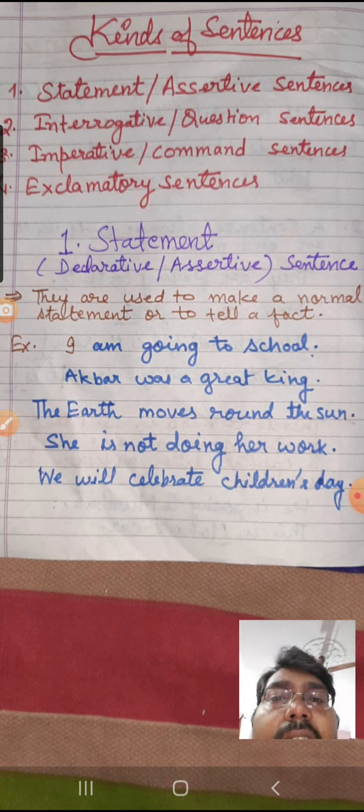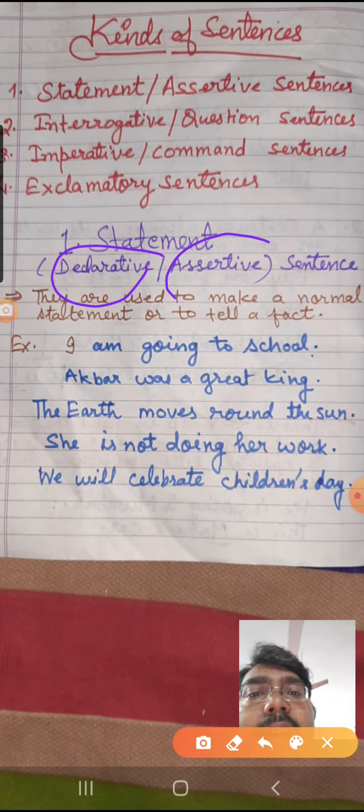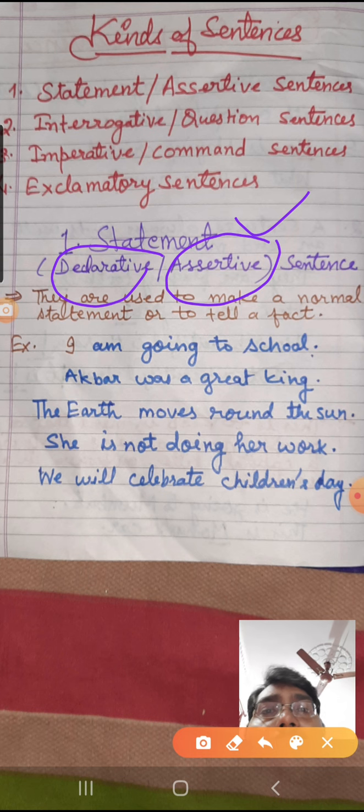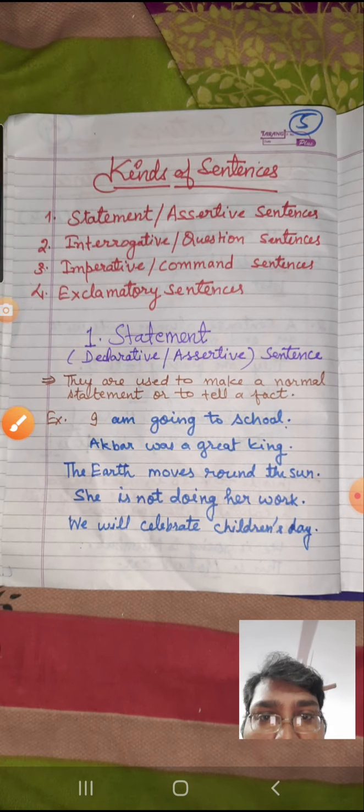These are also known as declarative sentences. Sometimes we also call them assertive sentences or statements, whatever you want to call them. Now we will see what these statements are. These statements are used to make a normal statement. Whenever we make a normal statement, it is called a statement.